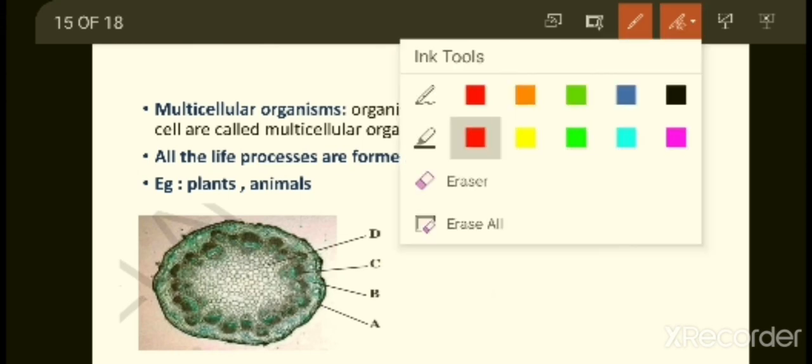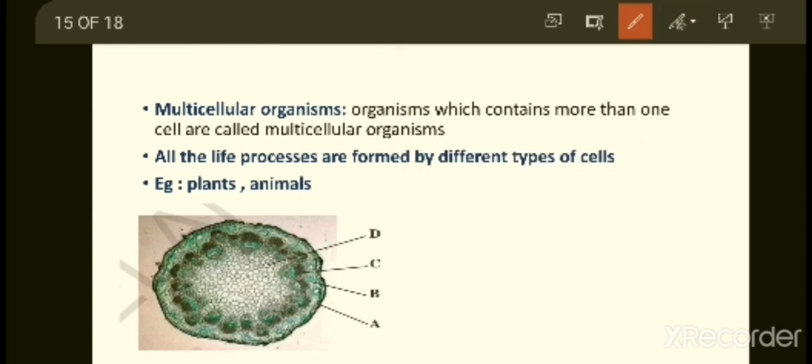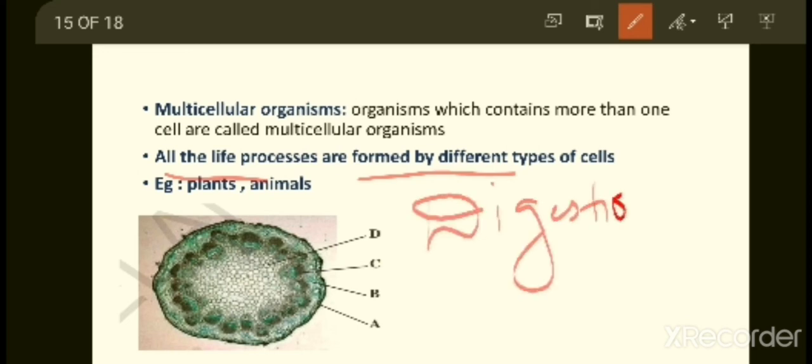What you have to remember here is that all life processes are performed by different types of cells. Suppose digestion is there, digestion is performed by one type of cell. Excretion is performed by some other different type of cell.